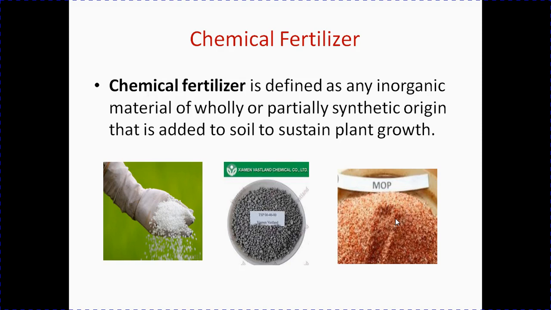These all pictures show you the different chemical fertilizers. They are all in granular form. The first one is the picture of urea fertilizer. Second one is TSP, triple superphosphate. Third one is MOP, muriate of potash.